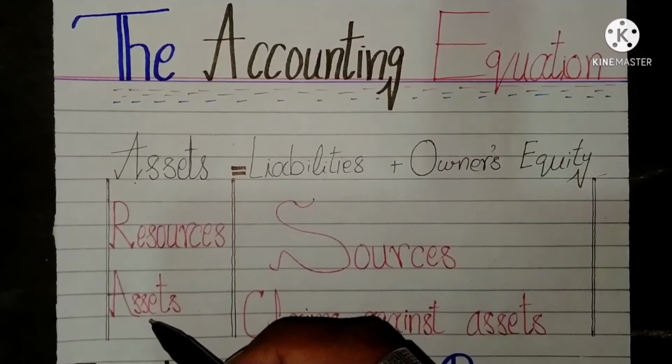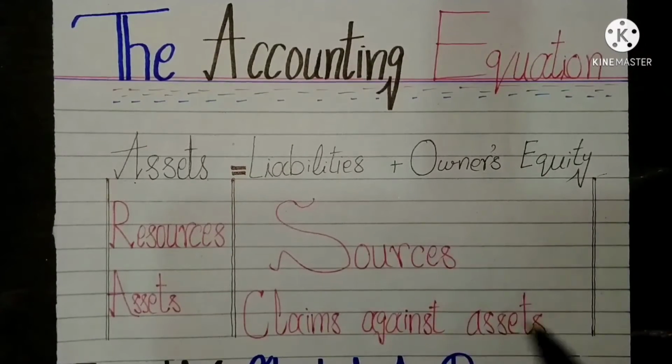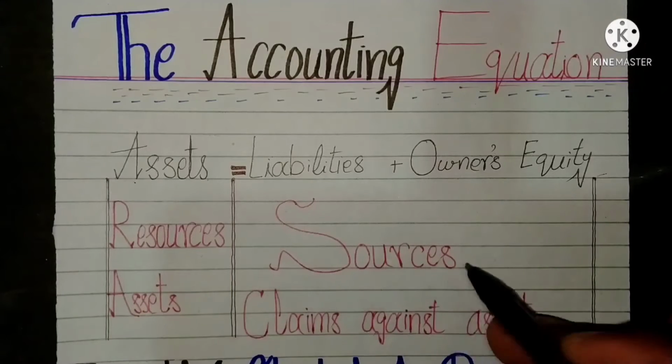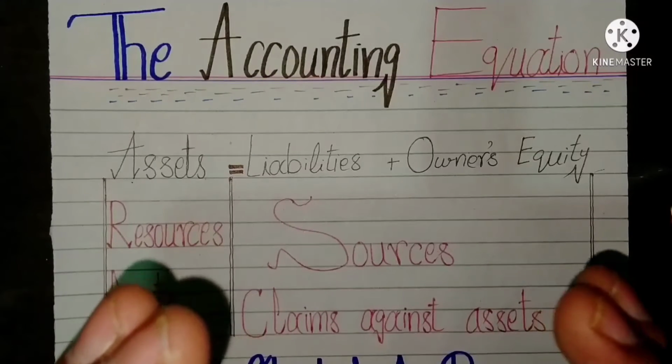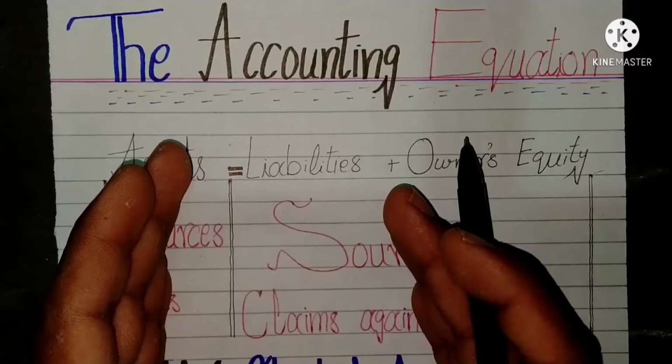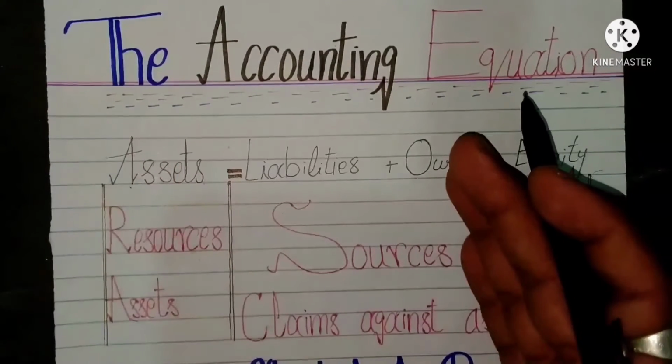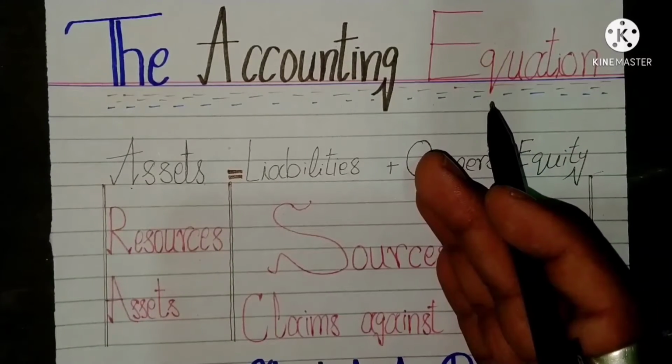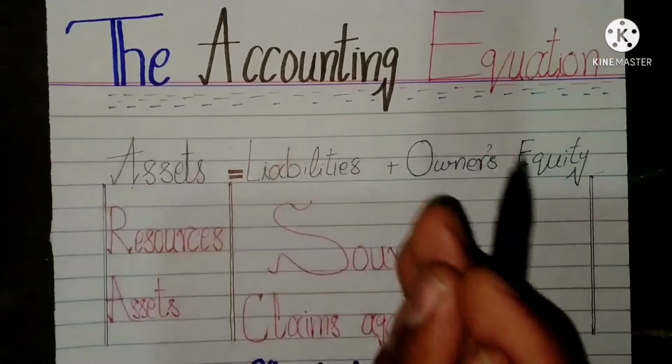Resources are assets, sources are claims against assets. The expression of equality of an entity's assets with the claims against them is referred to as accounting equation.